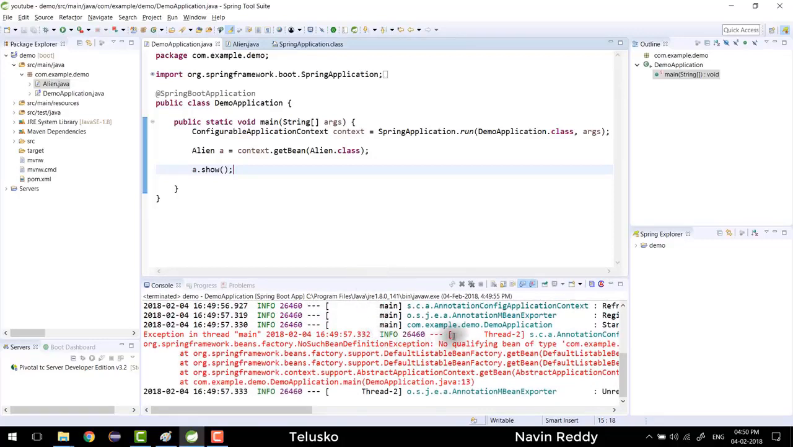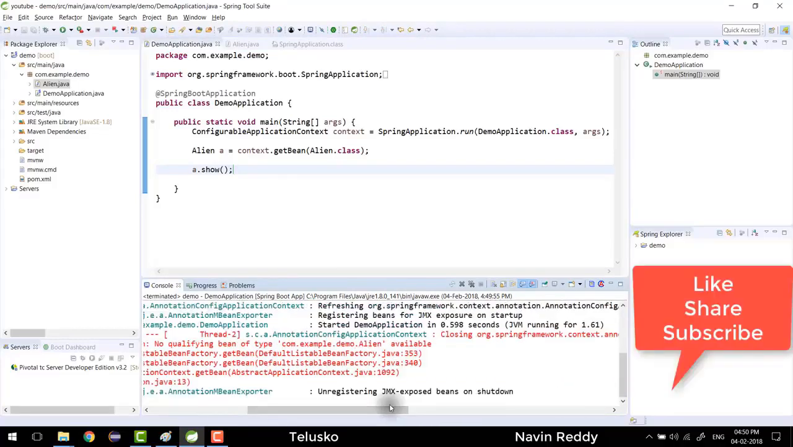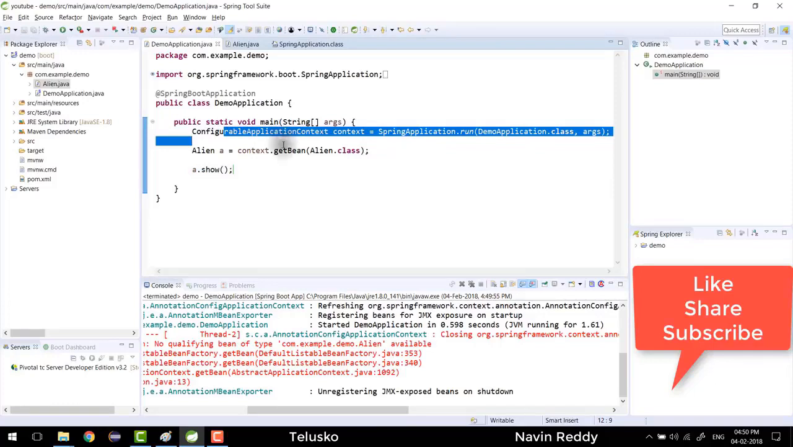It says no qualifying bean of type com.example.demo.Alien. So of course we don't have this object, but why? What is happening behind the scenes, and what is this method all about? To solve this problem, let's understand what is happening here.